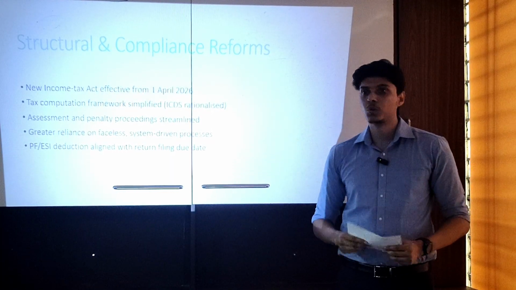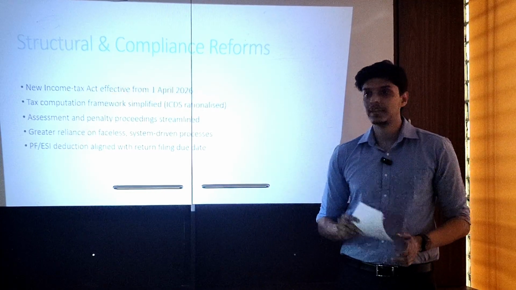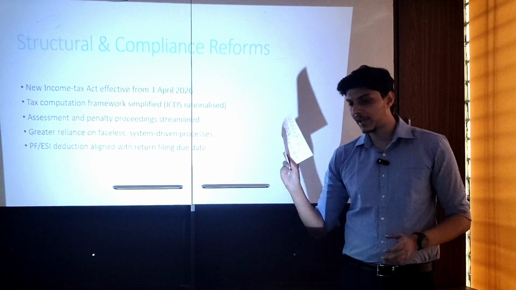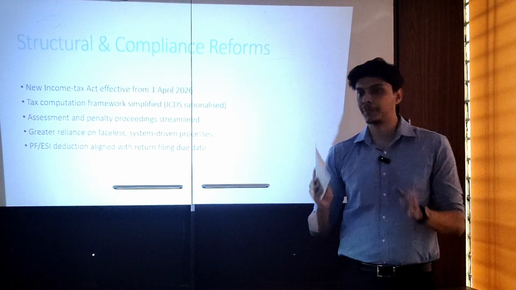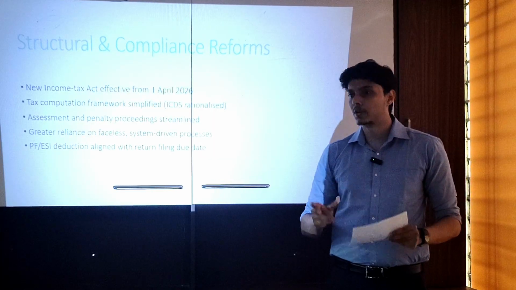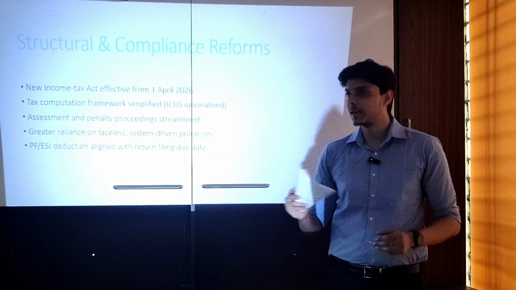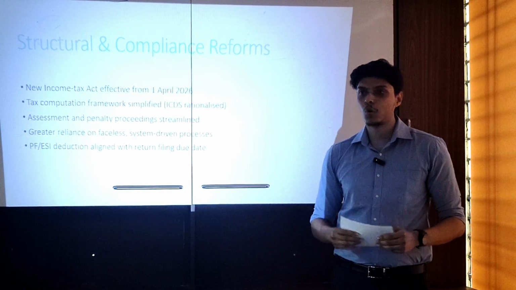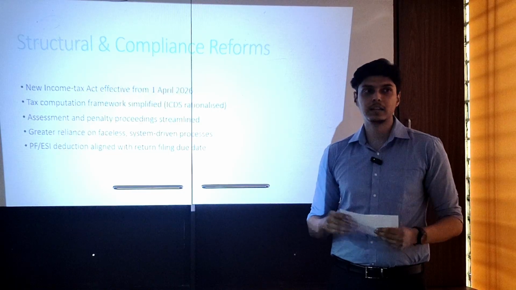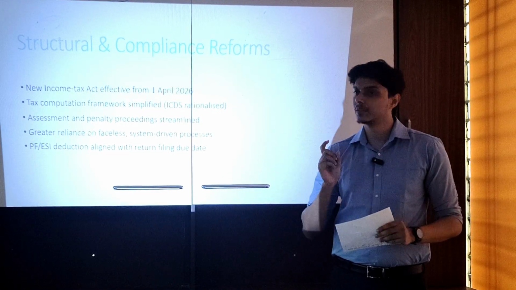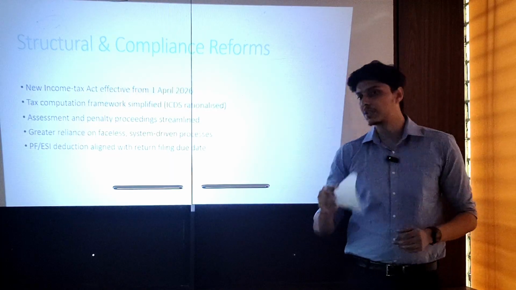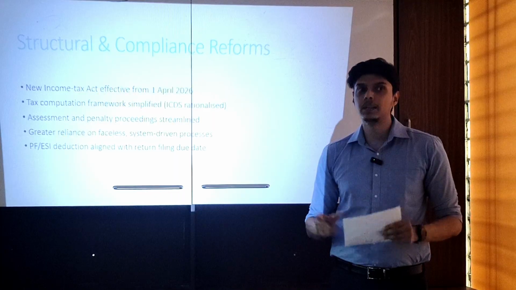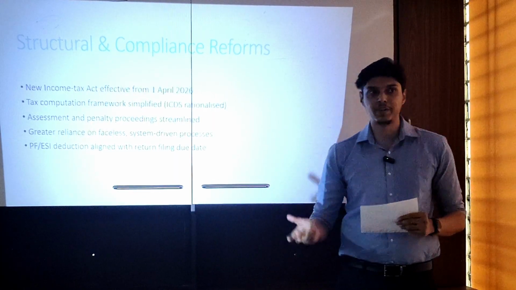What does this mean? While doing the tax computation, there was always a difference between the taxable income and the accounting income. This was because of the ICDS. As per ICDS, there was a different recognition criteria for income and such other things. But the same has been proposed to be made uniform and structured by the new budget. So the accounting income and the computed taxable income will be the same moving forward. But this does not mean that the ICDS are discontinued. The same will continue to apply, but the income computed under both will be the same going forward.